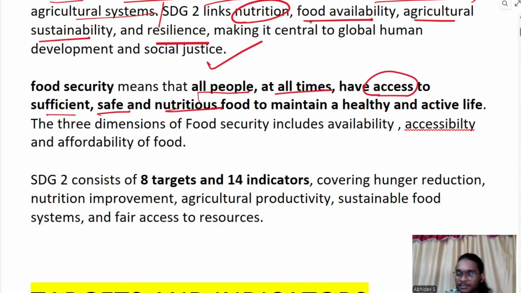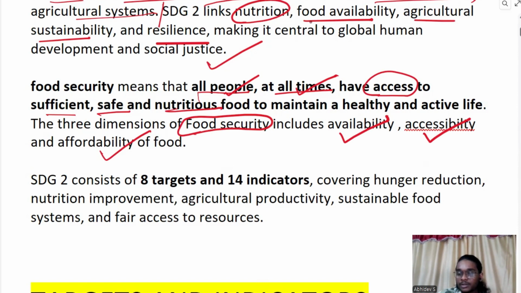Have you ever seen this definition? Actually, I have taken it from our NCERT book. So you might have earlier learned this definition. Food security means that all people at all times have access to sufficient, safe, and nutritious food. So the aspect of food security has 3 dimensions, which include availability of food. Food should be available to all. It should be accessible to all, as well as affordable to all. So the 3 dimensions of food security can be traced as availability, accessibility, and affordability.